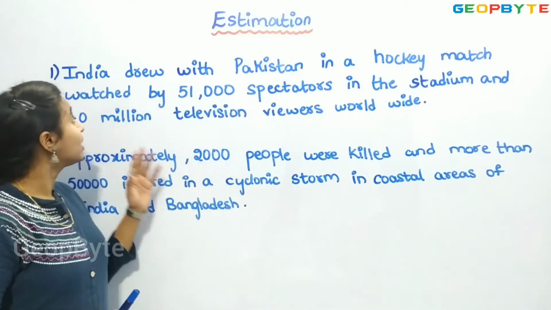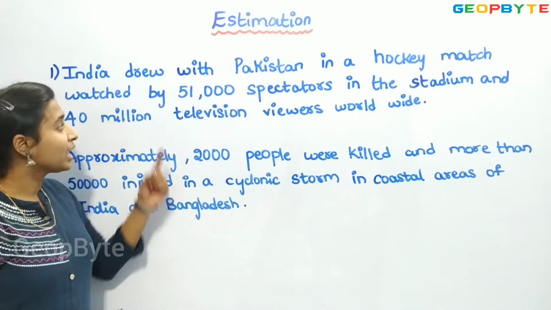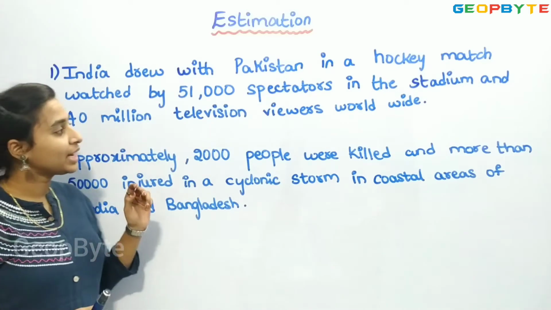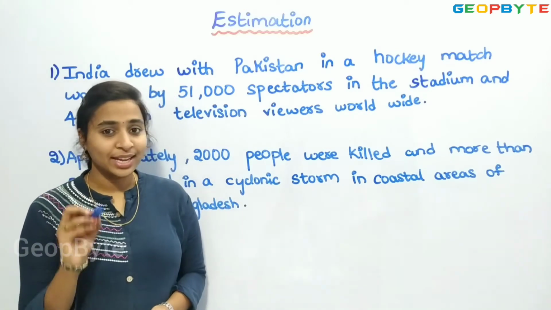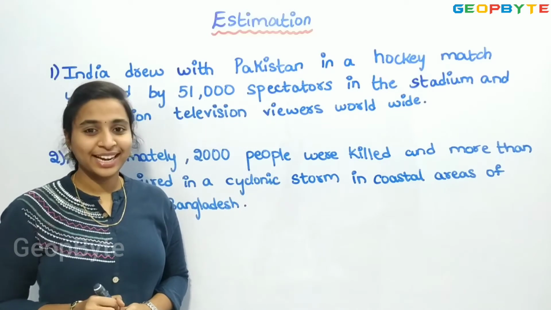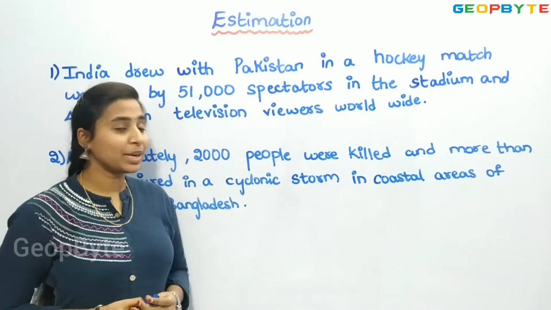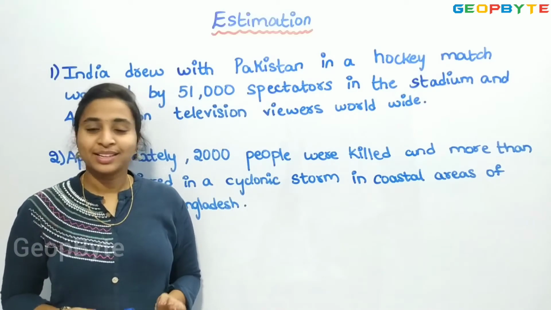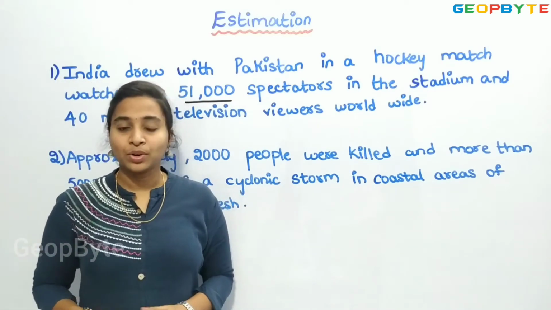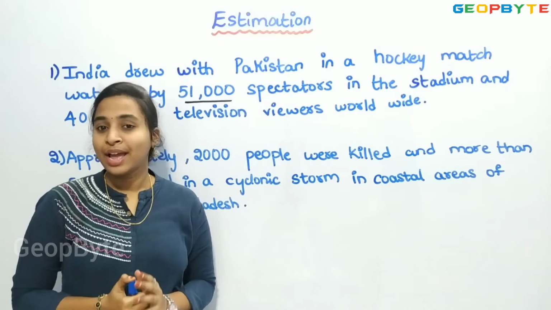We cannot say that exactly 51,000 spectators saw the match. So this 51,000 is an approximate value, not an exact value. Exact is different from approximate.